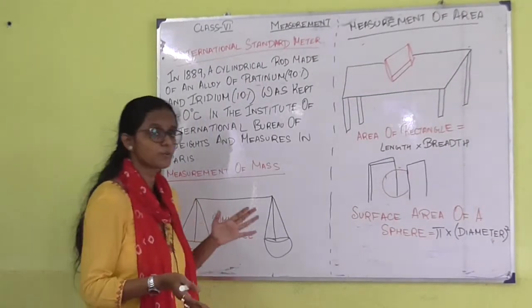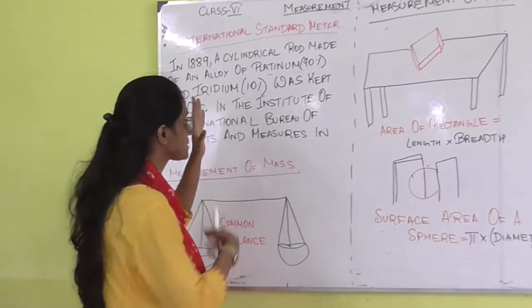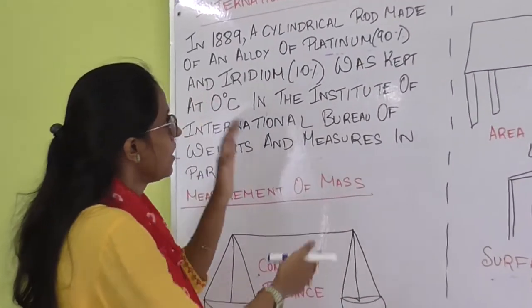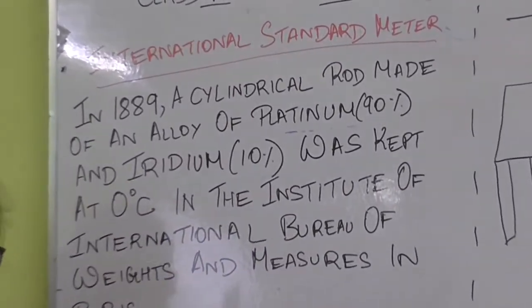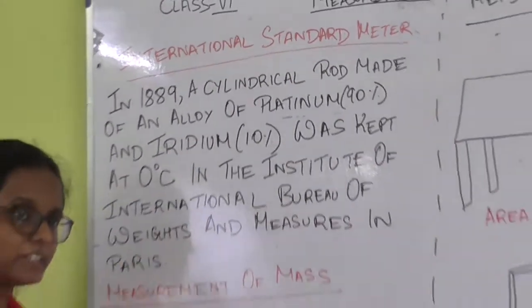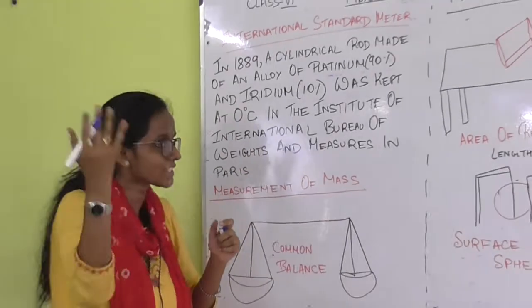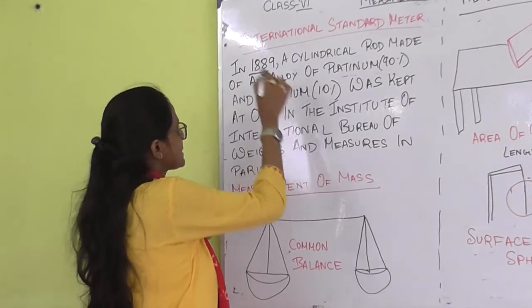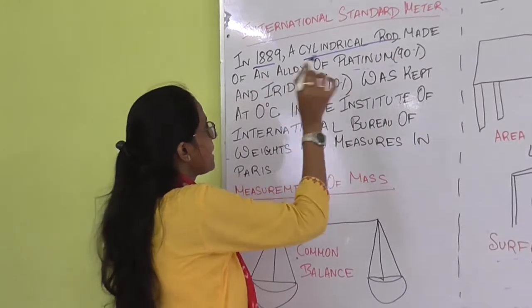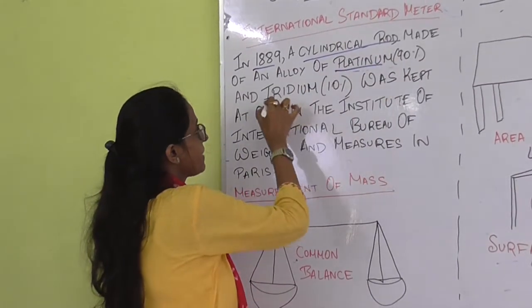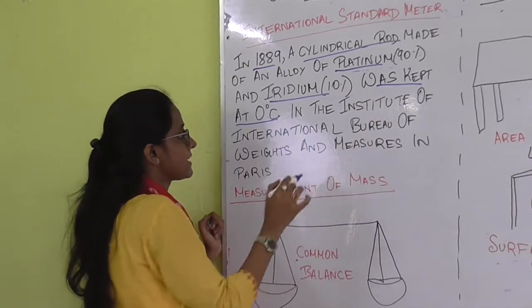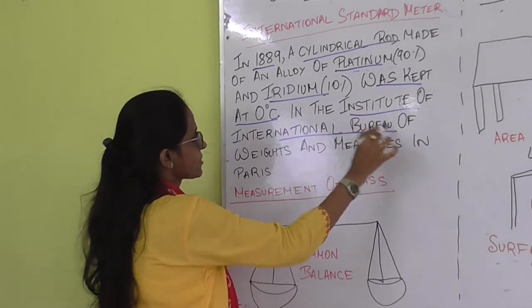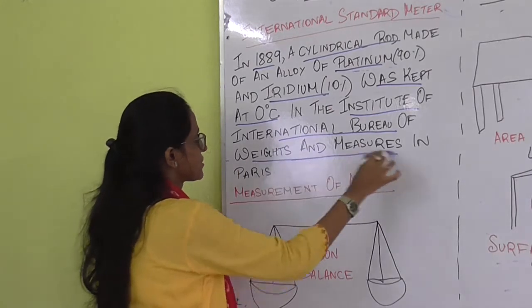Now we are going to learn about the international standard of the meter. In an international standard of the meter, a particular measurement is assigned to a particular object. What is that object? In 1889, a cylindrical rod made up of an alloy of platinum and iridium was kept at 0 degrees Celsius in the International Bureau of Weights and Measures in Paris.